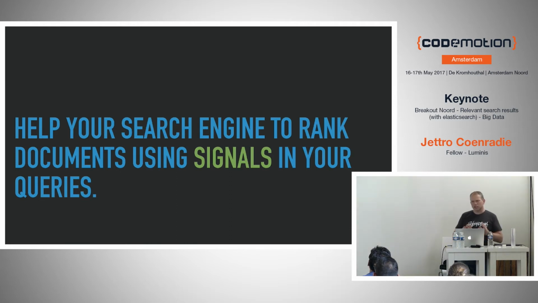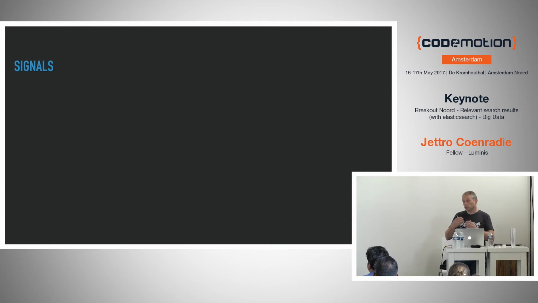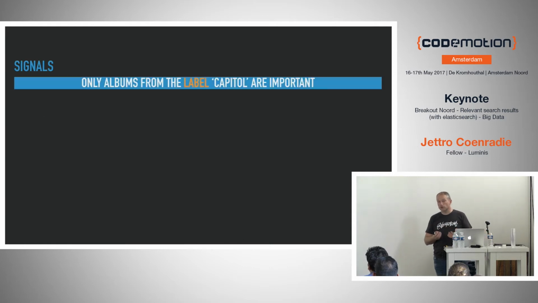But it's just like selecting. So how can we help the search engine to determine which ones are more relevant? This is what we do with signals. With signals, we help the search engine to rank the content in the order that we expect it to be, most relevant for the user.